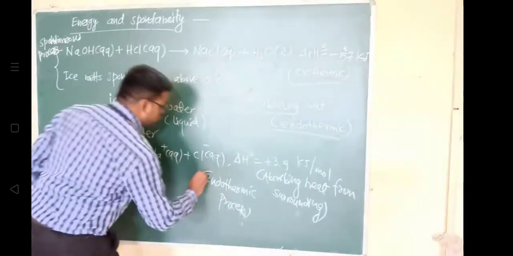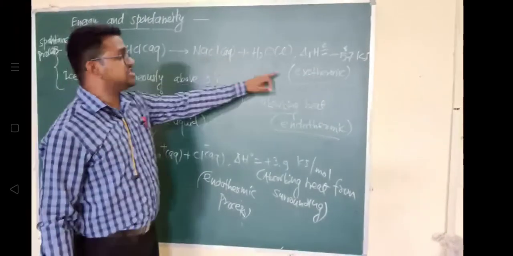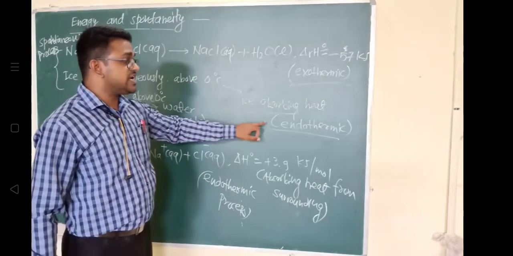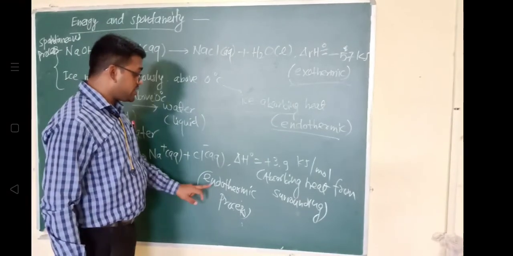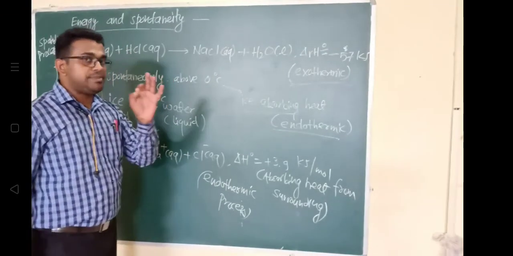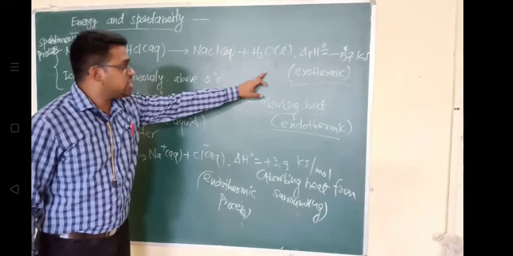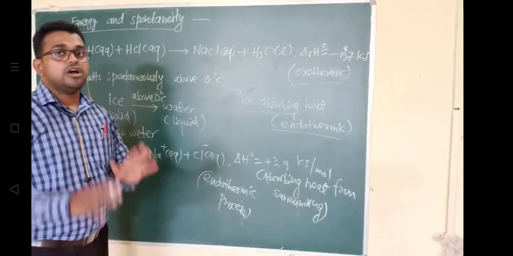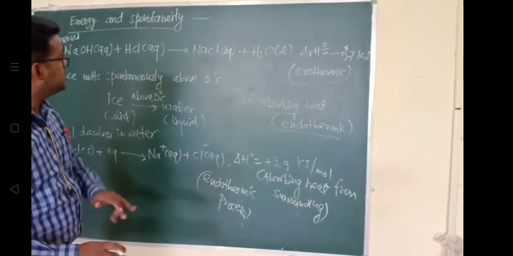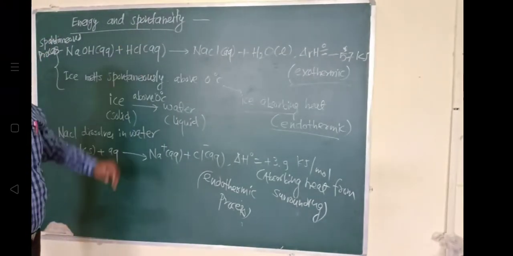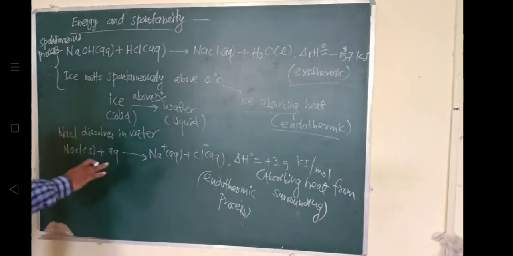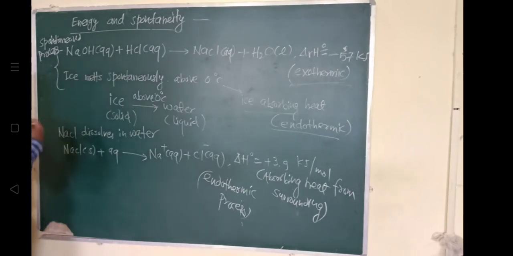So on the basis of exothermic or endothermic, we cannot define the spontaneity of the process. There are various other parameters that we will study. It is therefore clear that exothermicity is not a sufficient criterion for deciding spontaneity. There needs to be another factor to describe the spontaneity.